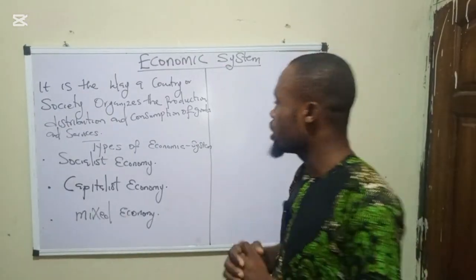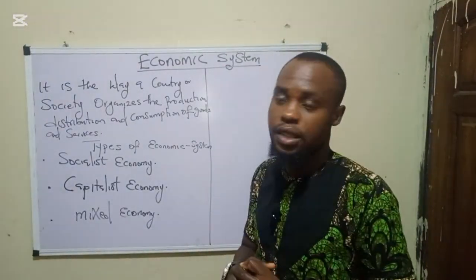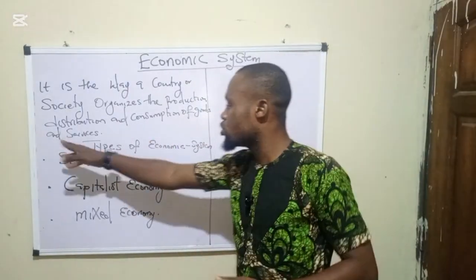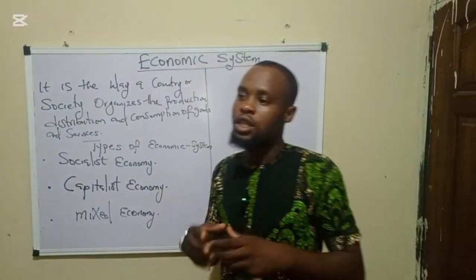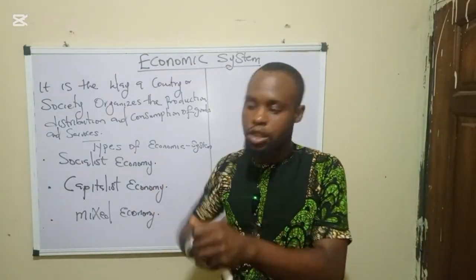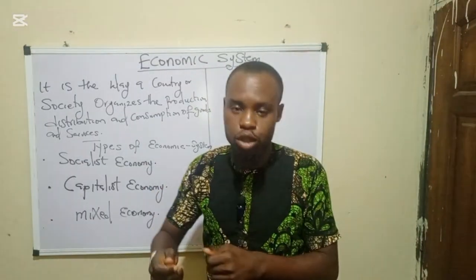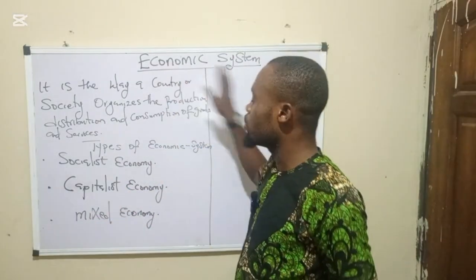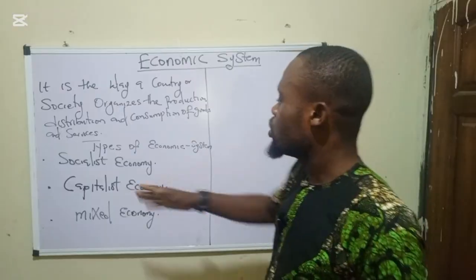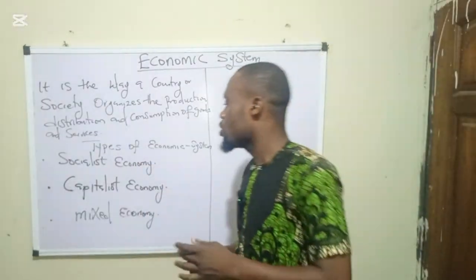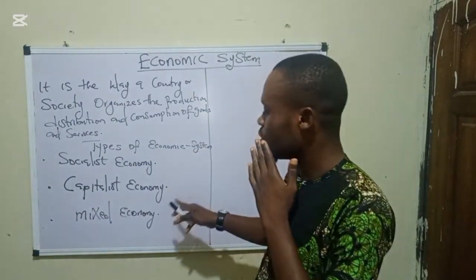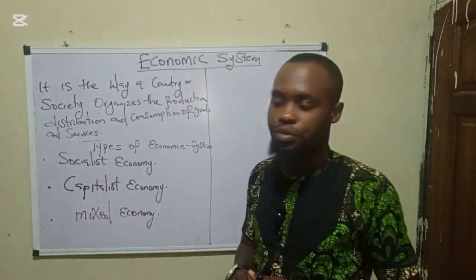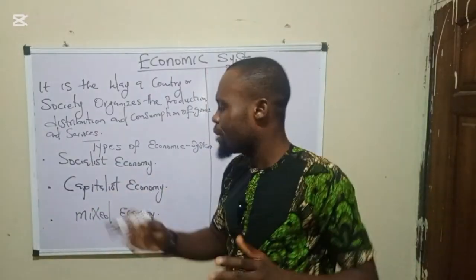Economic system is the way a country or a society organizes the production, distribution, and consumption of goods and services. So, the way a country organizes the production, the distribution, and the consumption of goods and services is called what? Economic system. So we have what we call types of economic system. We have the socialist economy, the capitalist economy, then the mixed economy. So we'll be taking them bit by bit.